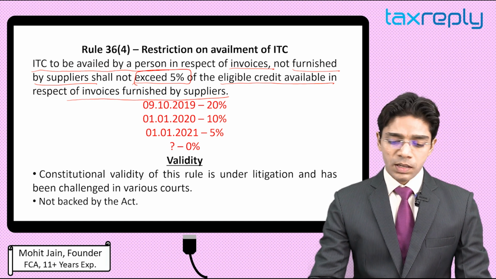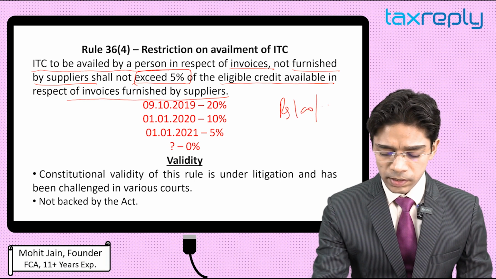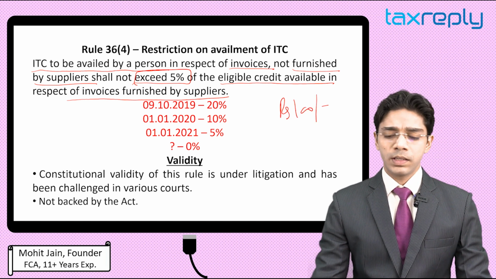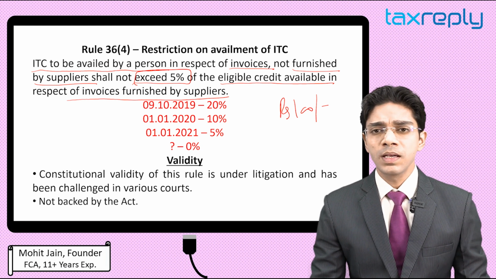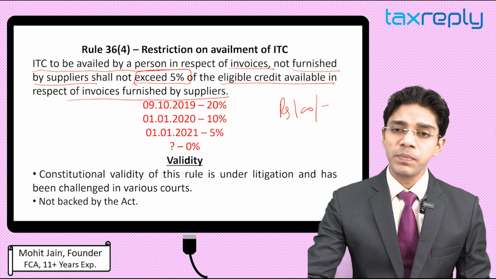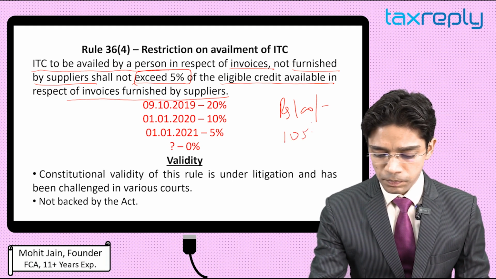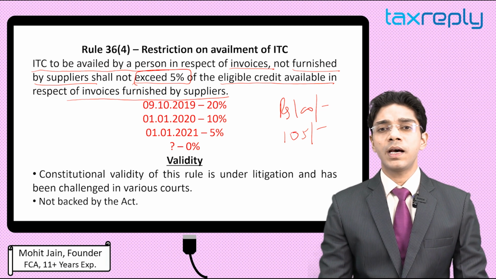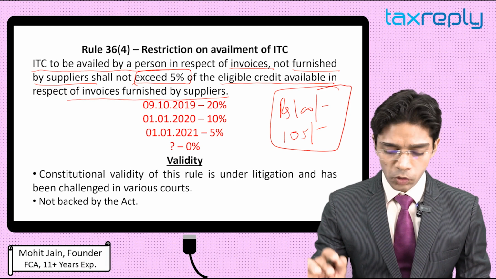That means if you have rupees 100 credit available in your GSTR 2A, that means rupees 100 GST of invoices have been reported by the supplier, then you can claim a maximum of 5% over and above this amount. That means you can claim up to 5% extra in your GSTR 3B. So this is Rule 36(4).